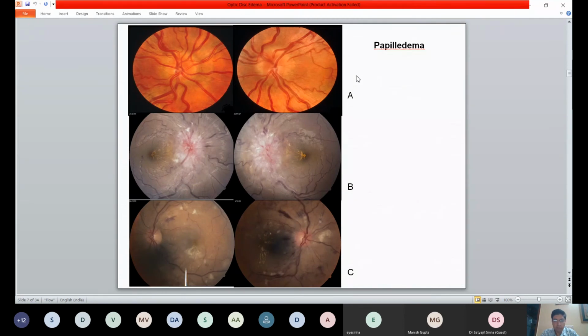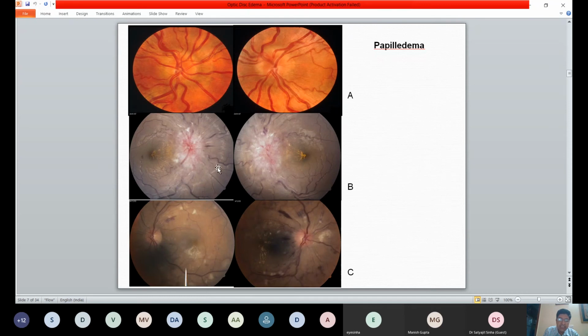So the disc at the top is pseudopapilledema. The fundus photos in the middle are true papilledema. And here we are looking at something which often is misdiagnosed as papilledema, but is not so, or essentially grade 4 hypertensive retinopathy, which is also said to be papilledema, but that is of course not papilledema per se, in a sense that there is no raised intracranial pressure. There is ischemia bilaterally at the disc with fluid collection.